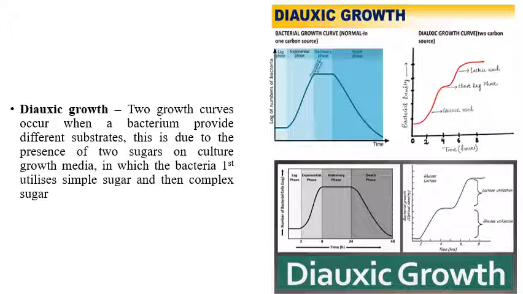Due to the presence of two types of sugars, bacteria first utilize one type of sugar and the growth curve increases, because, as I told you in the log phase, due to the presence of all available nutrients, the bacteria can grow maximally by utilizing them. So here two sets of nutrients are present. The bacteria utilize the first set of nutrients, and the growth curve increases and then levels off. The second time, it starts to utilize the second type of sugar, because, as I already told you, there are two types of sugars present in the culture media. After utilizing the first type of sugar, the bacteria go to the second type of sugar. That's why the diauxic growth curve can be observed.